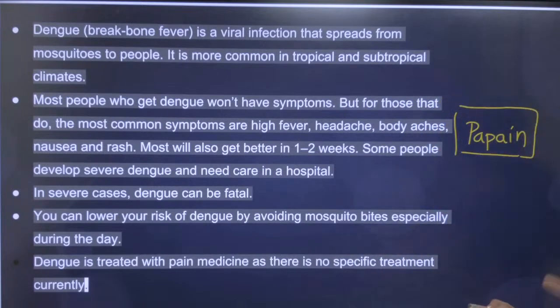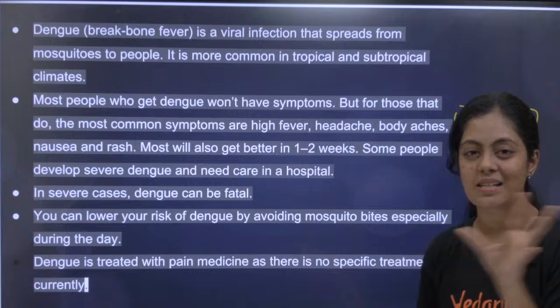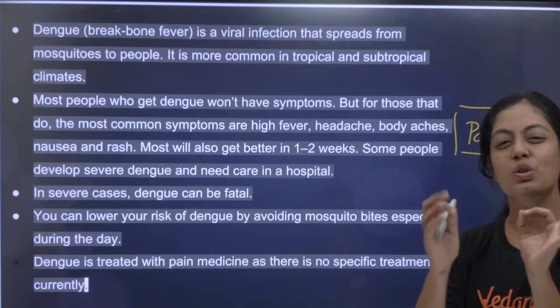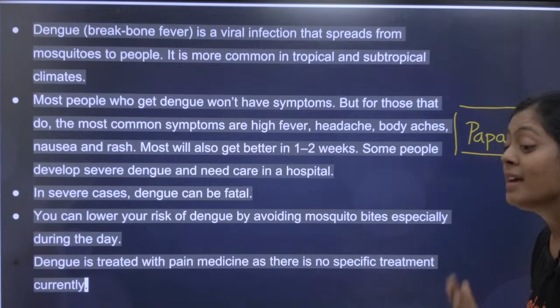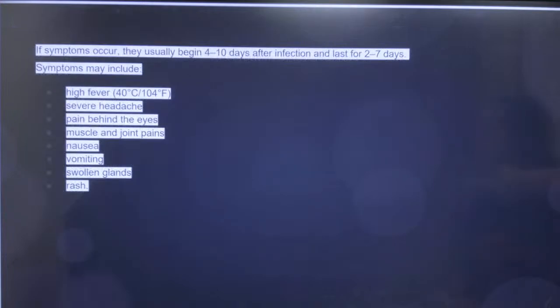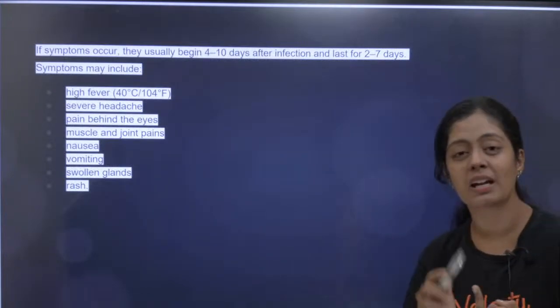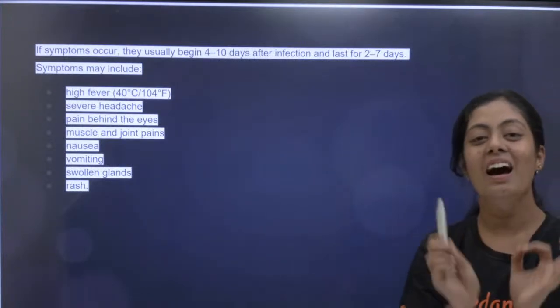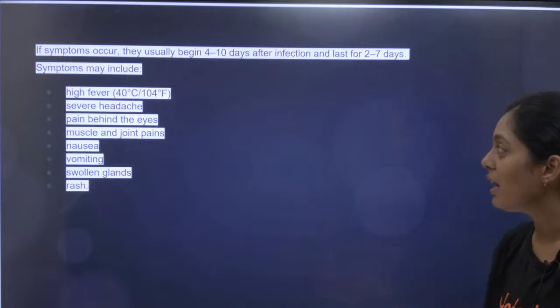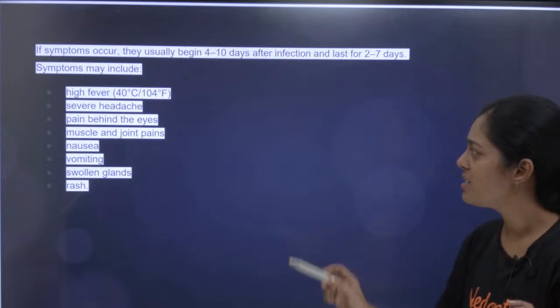Yes, and the best thing is avoid mosquitoes, especially in this season, rainy season la mosquitoes எவ்வளோ avoid பண்றீங்களோ அவ்வளோ நல்லது. It is not just dengue, because it is going to cause chikungunya, it is going to cause malaria. அதனால I have to avoid mosquitoes. Okay, what are the symptoms? We already discussed high fever.